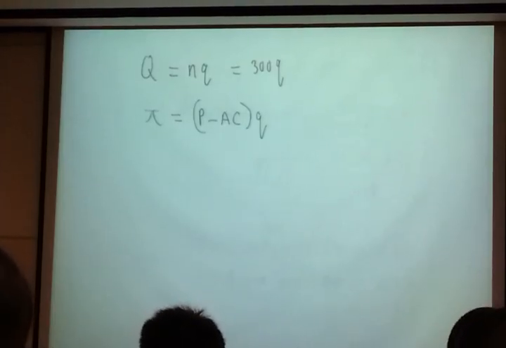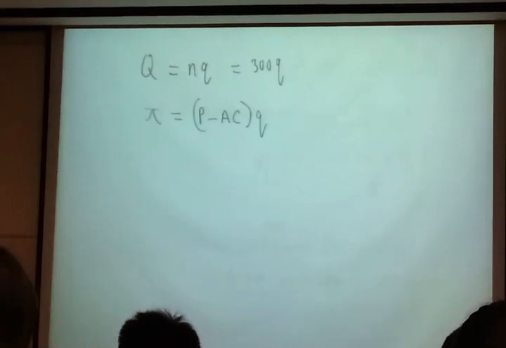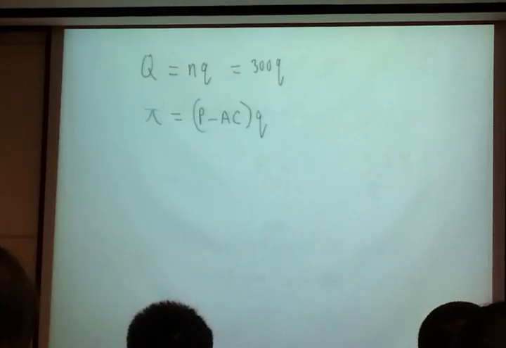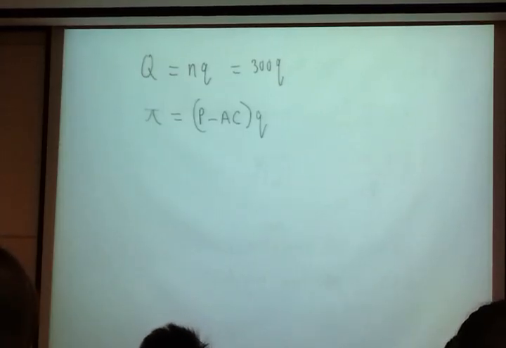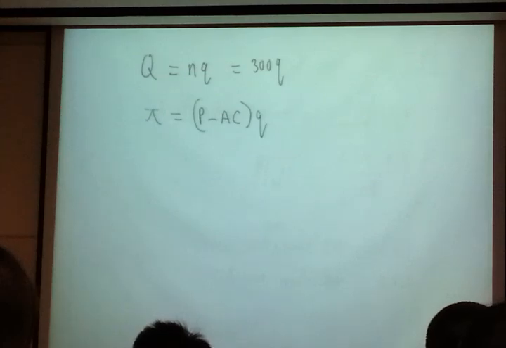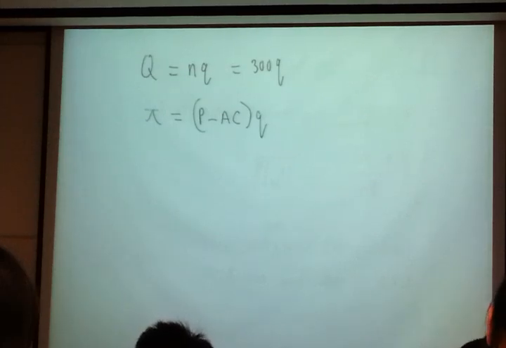Now since AC is this, and given that the firm produces 2/3, you put your 2/3 inside here, and you see the average cost is 504. Okay, can you tell me whether every firm is making profit or loss?